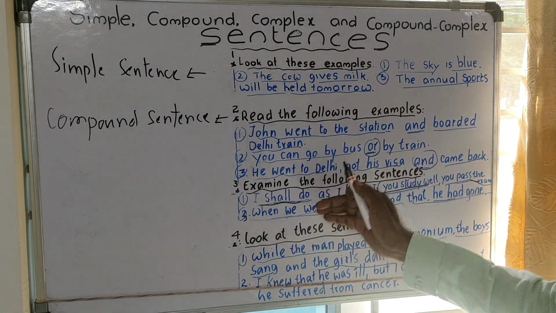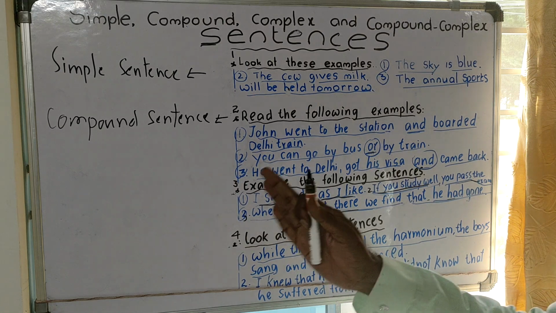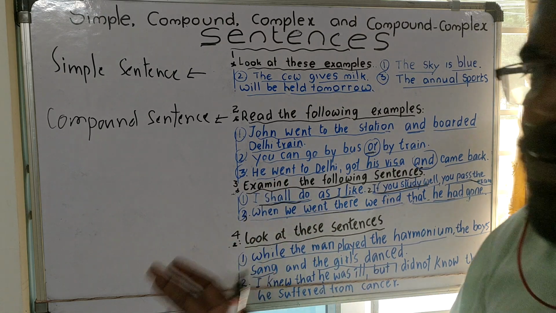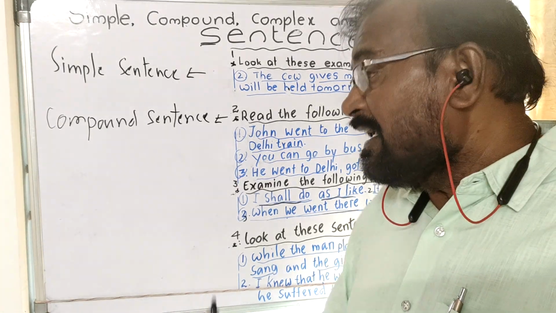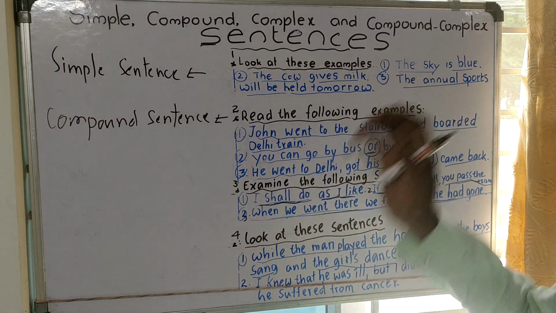Here, by these examples, we know that when we find in a sentence a main clause and a subordinate clause, then it is known as a complex sentence.